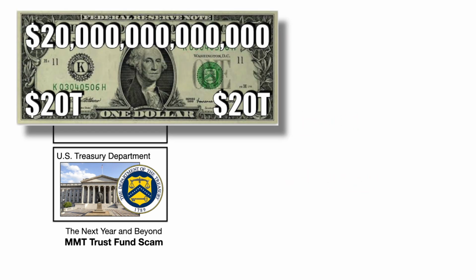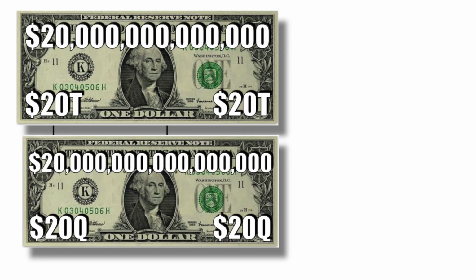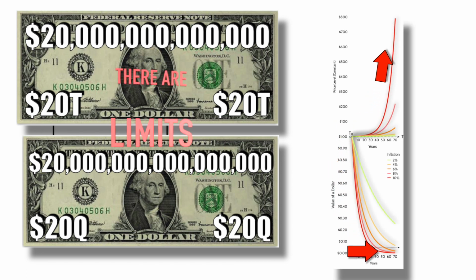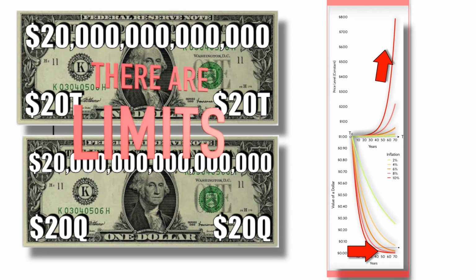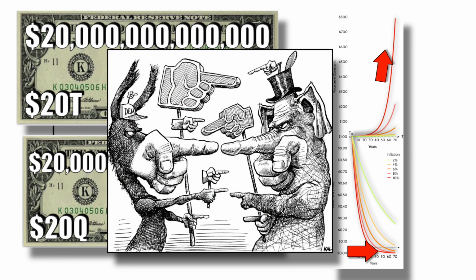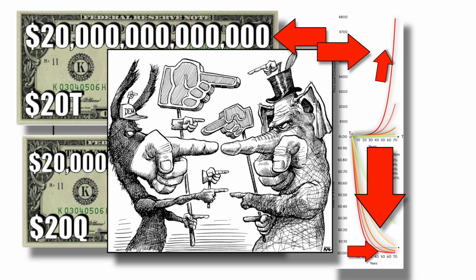And fourth, the US Treasury Department does have an infinite ability to create money, because it could have easily added 3 more zeros with its Sharpie marker to that dollar bill and created $20 quadrillion. But the value of a dollar has a finite value that declines when prices rise, so there are limits on how much money can be created before the negative impact of inflation outweighs the benefits of any possible government consumption and intervention. And given our current political landscape, we should strongly consider the consequences of bestowing the infinite ability to devalue our dollar to our elected officials, because they will absolutely use it in the short term for political agendas to the detriment of our children and future generations of Americans, and this is how I arrived at that conclusion.